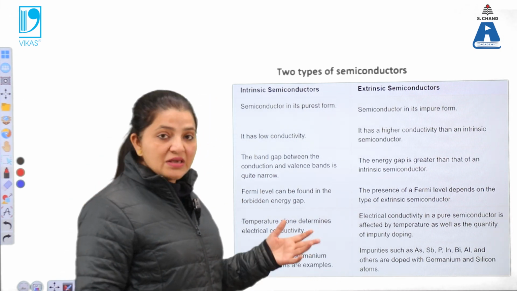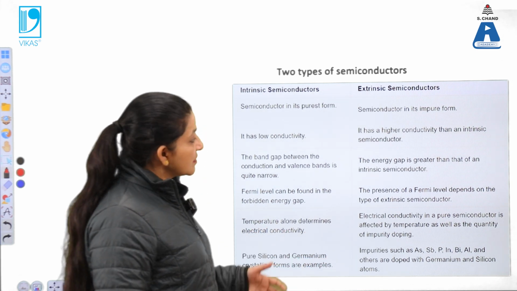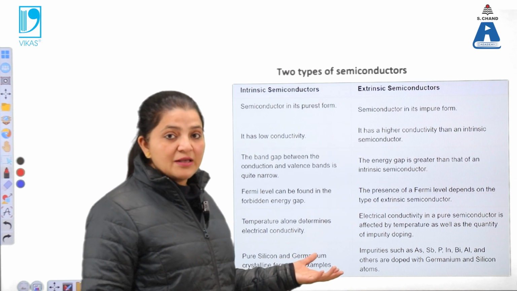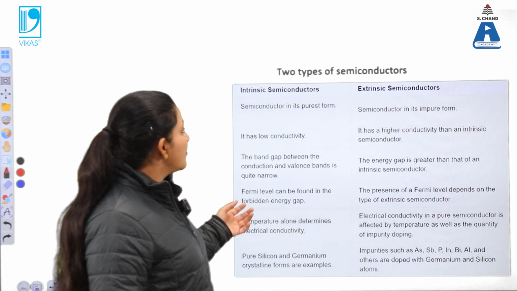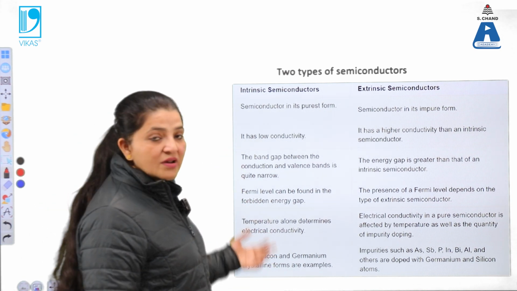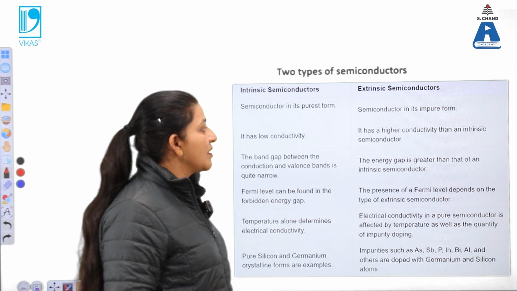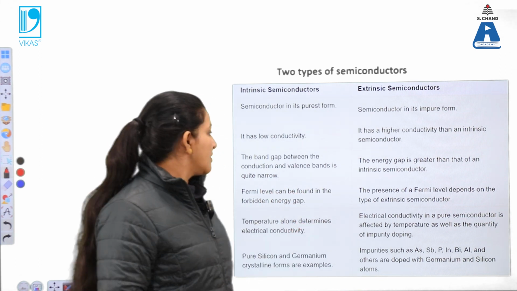So conductivity is enhanced for the extrinsic semiconductor, and when the conductivity is enhanced, automatically the resistivity will be lowered. So in case of intrinsic, that means pure semiconductors without any doping, they are lower in conductivity, while the extrinsic semiconductors have higher conductivity than the intrinsic semiconductors.